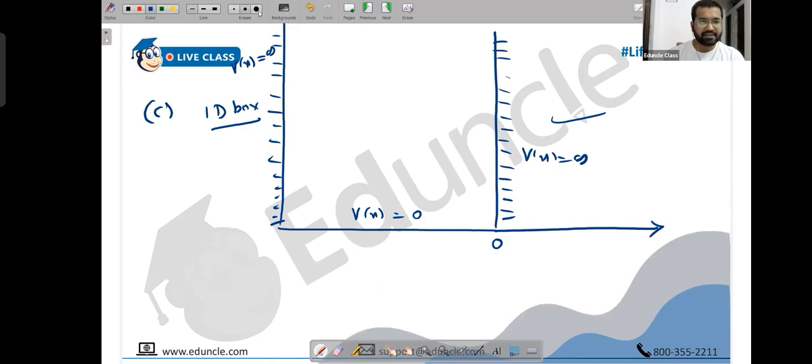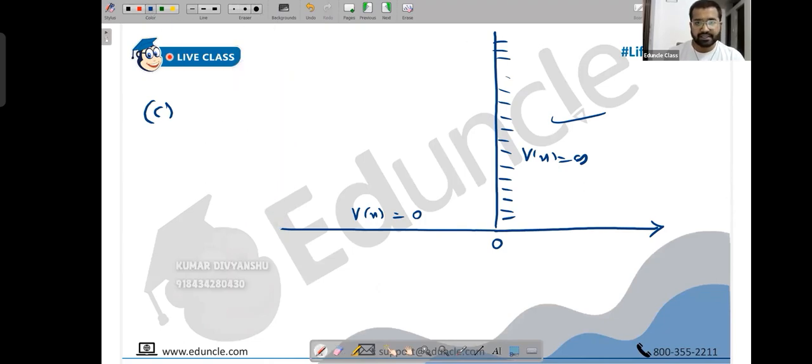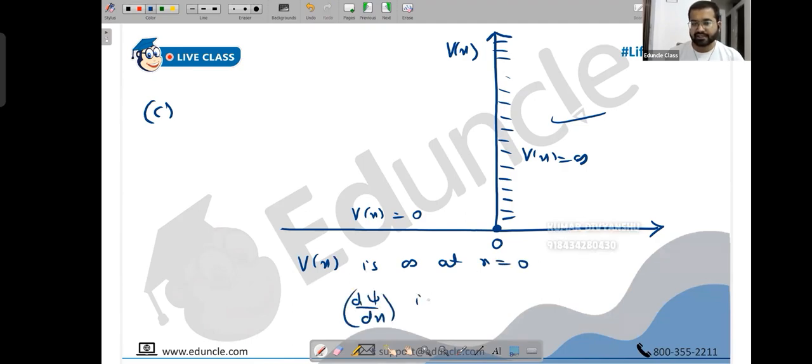Let's say for a 1D box, because we're learning a pattern, I'll teach you that pattern only. Let's say this is V of x. So from 0 it suddenly goes to infinity. Now the wave function is not continuous, because V of x is infinite at x equals 0. d psi by dx is not continuous. So here you cannot say the derivative of the wave function on the left side will be equal to the derivative of the wave function on the right side. You cannot say that.